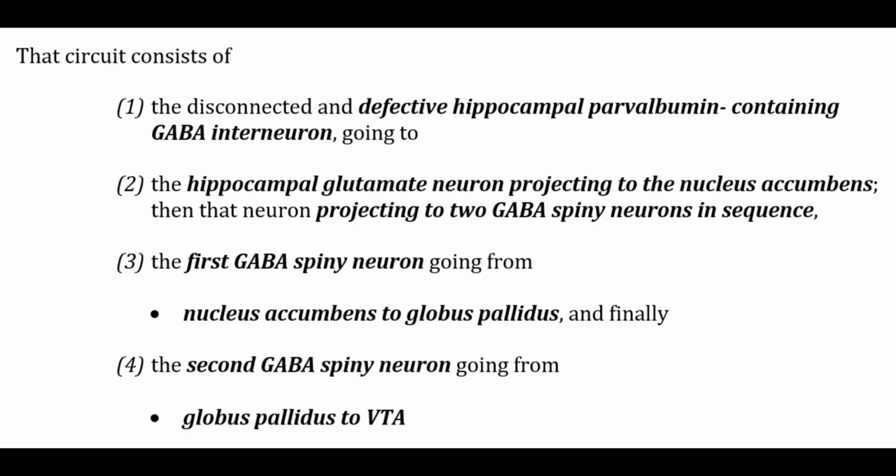And these are as follows. The disconnected and defective hippocampal parvalbumin-containing GABA interneurons going to the hippocampal glutamate neuron projecting to the nucleus accumbens, then that neuron projecting to 2 GABA spiny neurons in sequence. The first GABA spiny neuron going from nucleus accumbens to globus pallidus, and finally the second GABA spiny neuron going from globus pallidus to VTA.